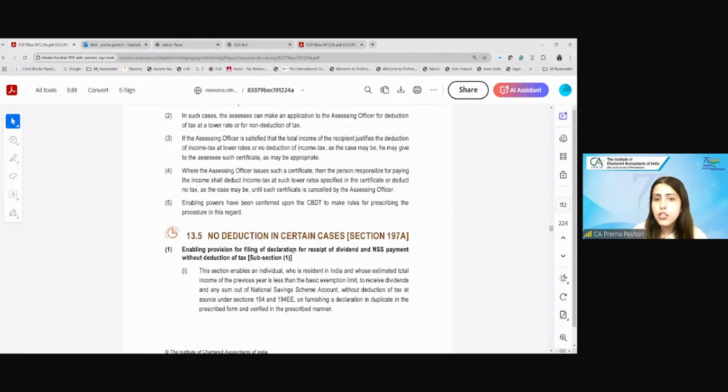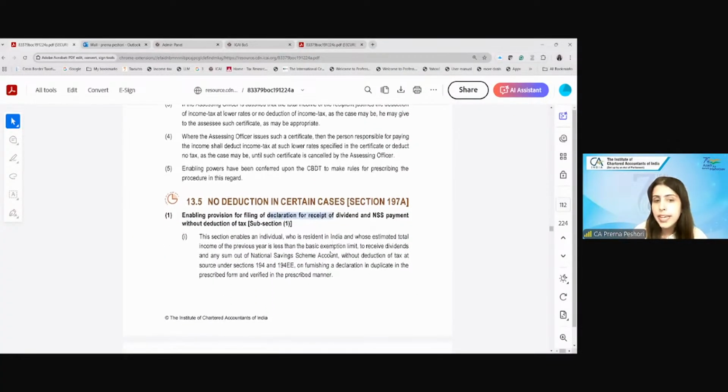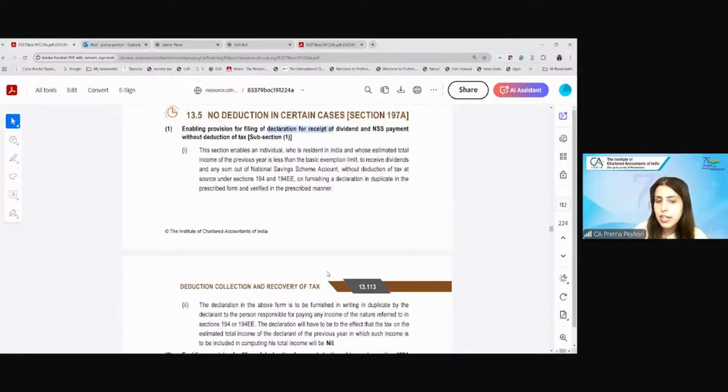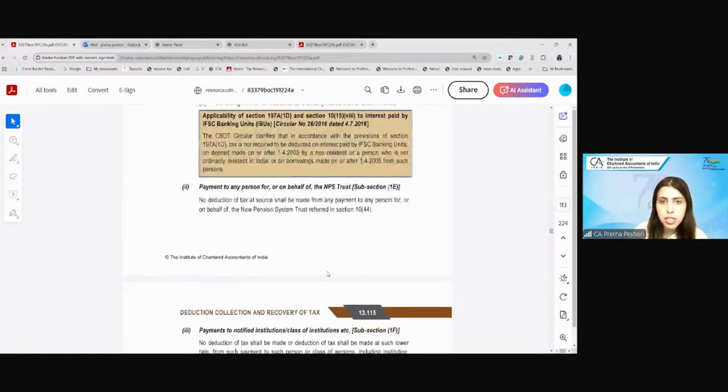Next is no deduction in certain cases, 197A. This is again, any individual who is a resident in India and has the estimated total income less than the basic exemption limit and wants to receive the dividend or any sum out of national savings scheme without the TDS, then again he has to furnish the declaration in the prescribed manner. So again, this is the similar thing.